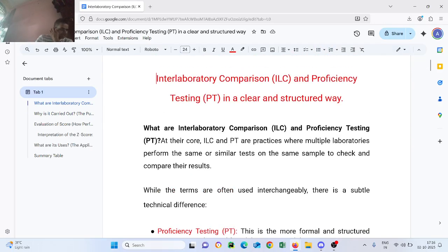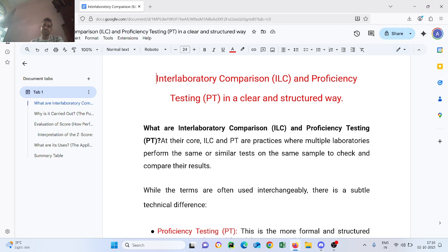What is the difference between interlaboratory comparison ILC and proficiency testing PT? What is an interlaboratory comparison, ILC, and what is proficiency testing, PT, in a clear and structured way. What are interlaboratory comparison and proficiency testing PT?